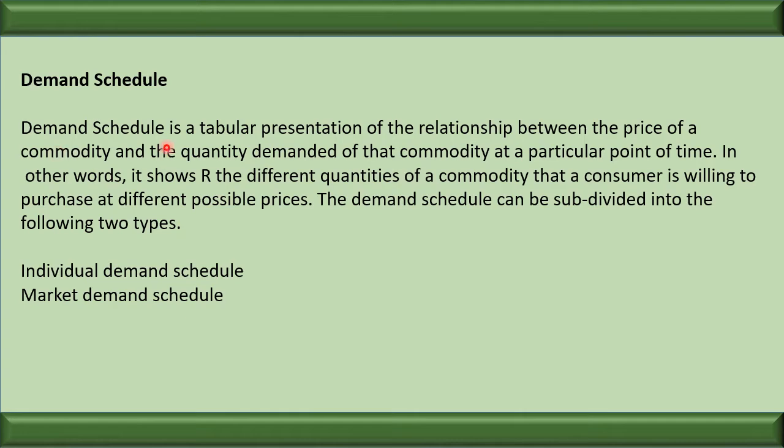Demand schedule is a tabular presentation showing the relationship between price and the quantity demanded of that commodity at a particular point of time. So what is demand schedule? It is a tabular presentation showing the relationship between the price of the commodity and the quantity demanded by a consumer at a particular point of time, of that commodity, obviously. The demand schedule can be of two types. Number one, individual demand schedule and the market demand schedule. Individual demand schedule means what, and the market demand schedule means what, that we will see.